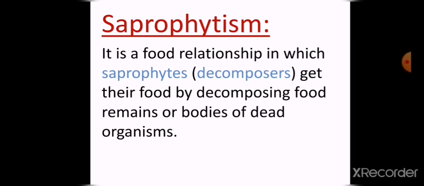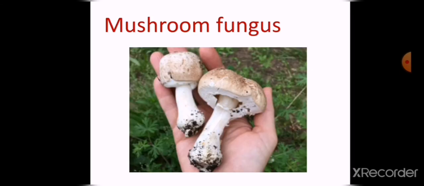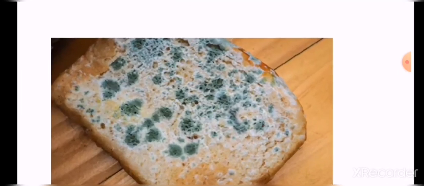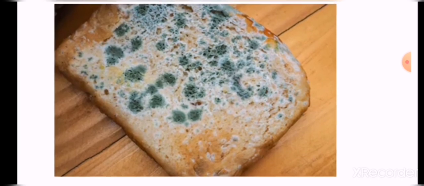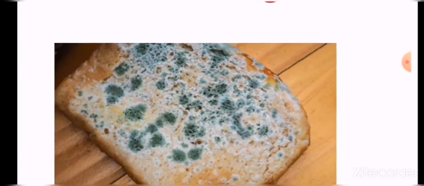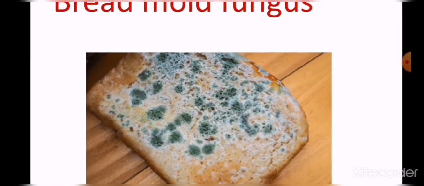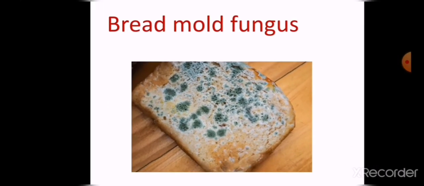There are three examples of saprophytism, like the mushroom fungus and the bread mold fungus. The green layer which is formed on the bread is called the bread mold fungus. They are decomposers which feed by decomposing the decayed food remains.